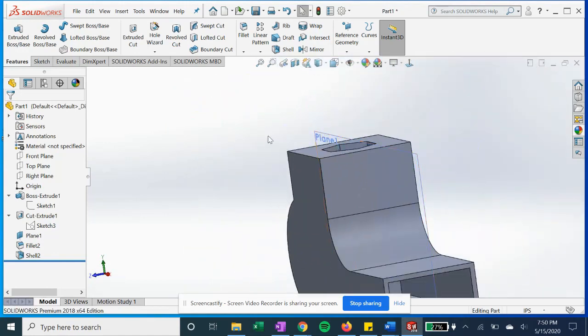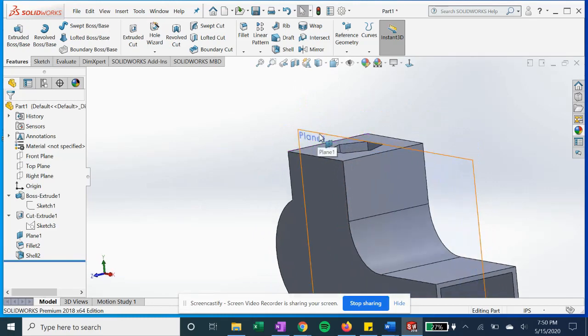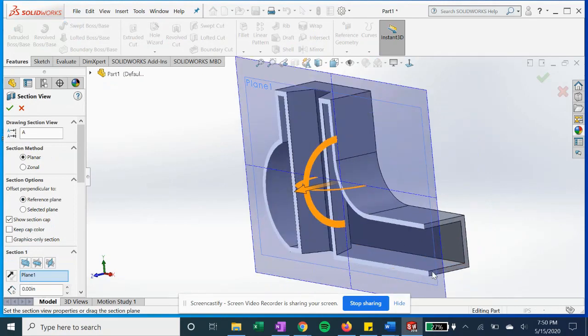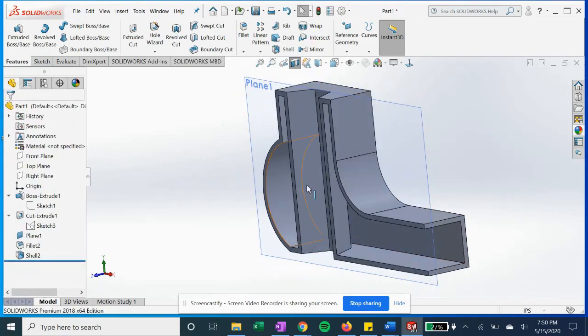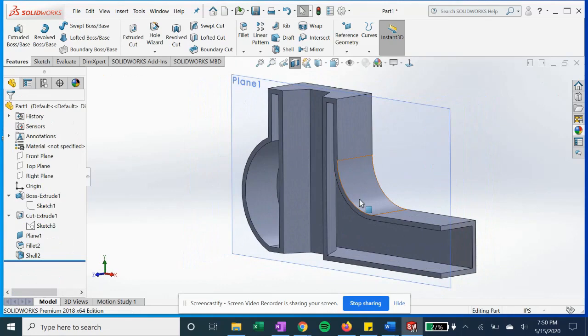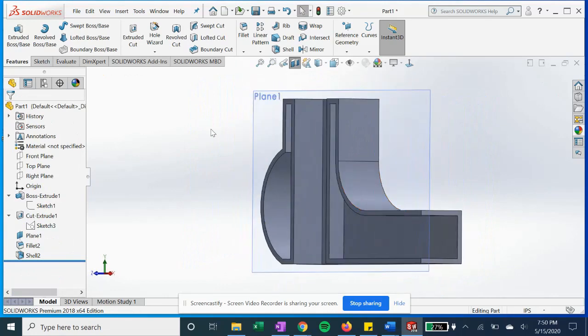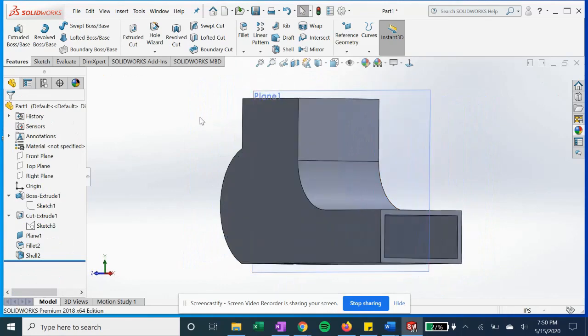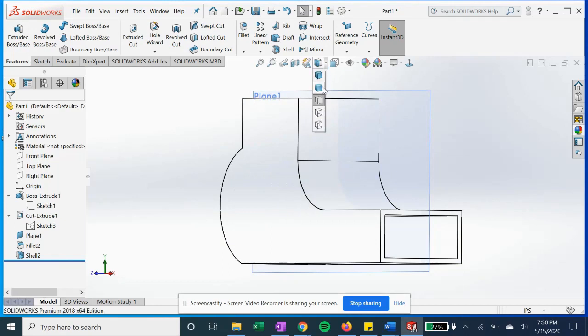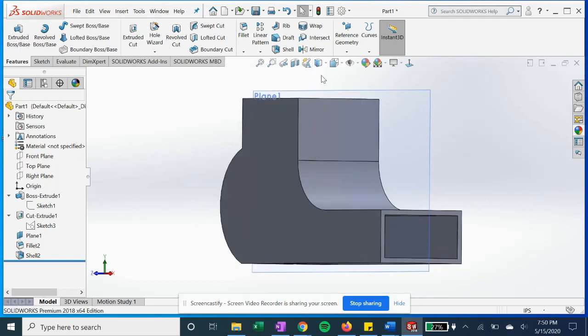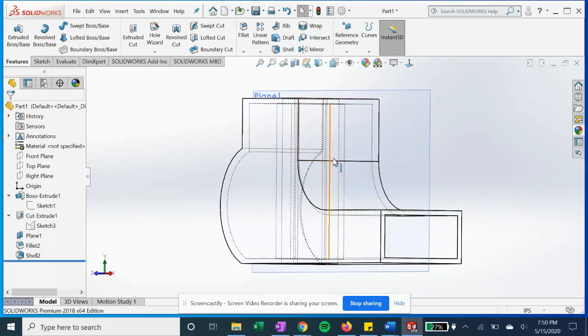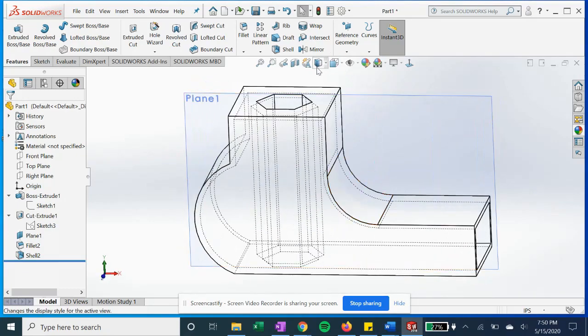Section view. So say we take plane 1, we click it, and then we can do a section view along that plane. That'll just cut the part in half, so you can see inside. Section view, very useful tool. Now this icon here will display the different display states of how you want to display. If you want edges or just wireframe view, you can see hidden lines, so also very helpful.